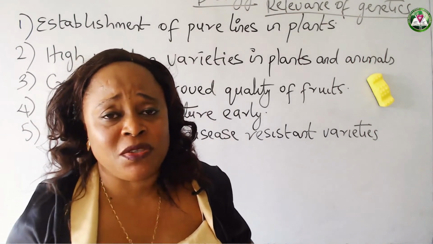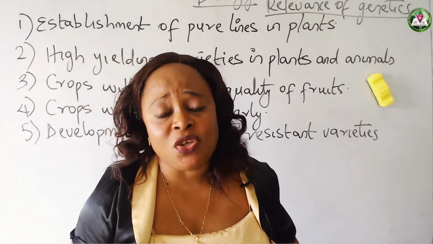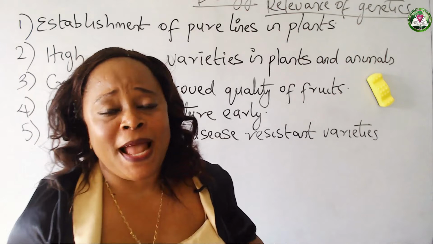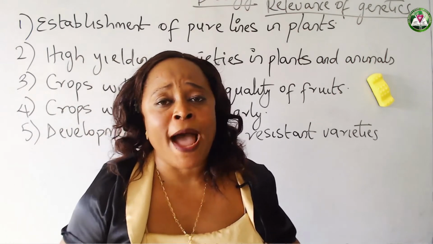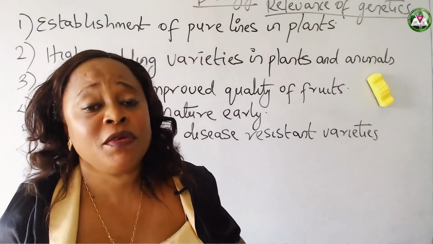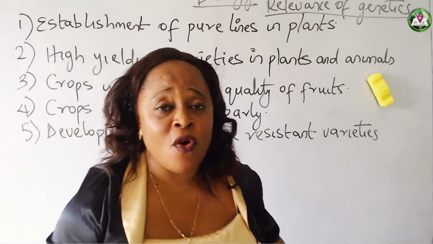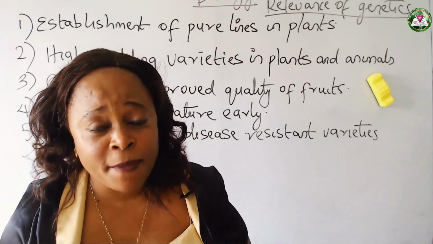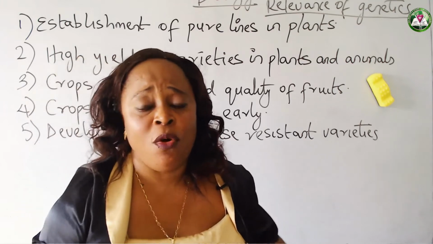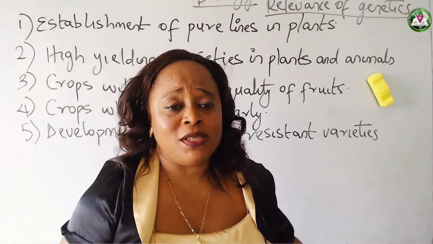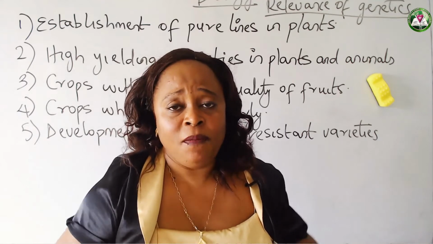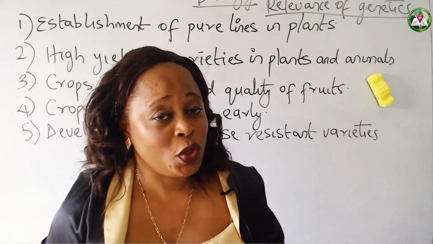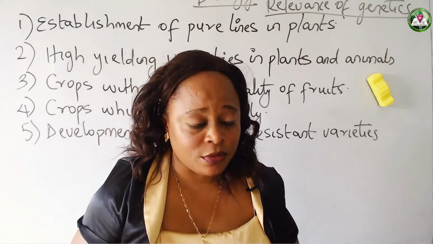When we hear natural selection, we know that it's a procedure that nature uses to isolate or make the plants that are more resistant, more high yielding crops, to survive, while the ones that are not very resistant due to competition will die off. This process by which nature makes the ones that are more resistant survive and the ones that are not quite resistant die through competition is what we call natural selection.